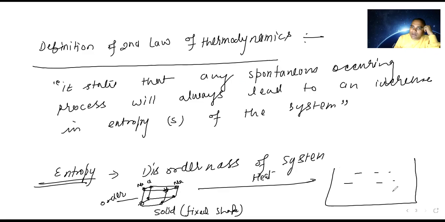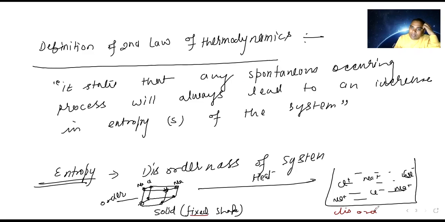If you are heating in the water, Na will be here, Cl will be here, Na here, Cl here. Then here is Na plus, Cl minus. Getting my point? Which one has the fixed order, a particular shape? The first one or the second one? The first one is order, and this is disorder.